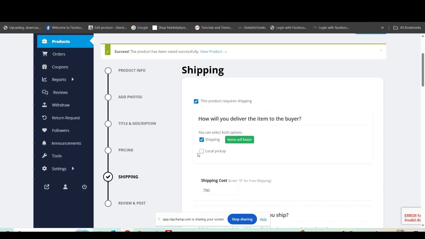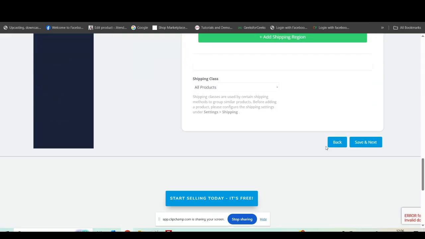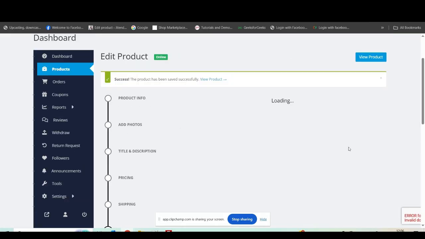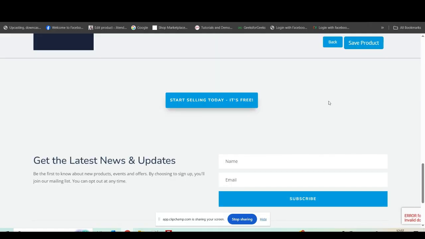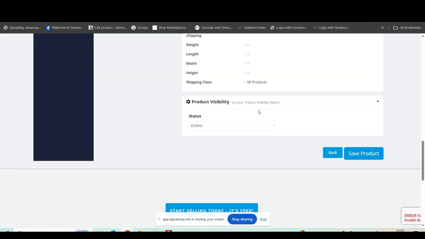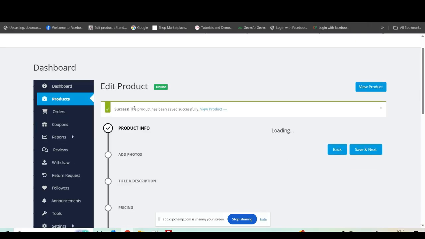Suppose I will enable local pickup also for this product. So I have to save, and save product. Product saved successfully.